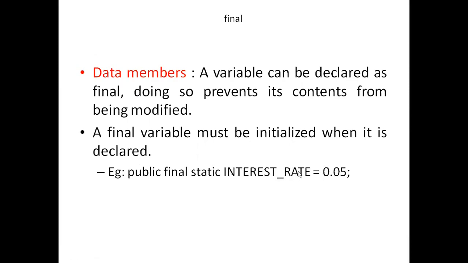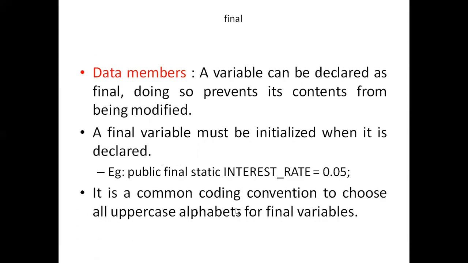INTEREST_RATE. Generally, these constants are written in capitals. INTEREST_RATE is equal to 0.05. This is a final variable which won't change, which is a constant. It is a common coding convention to choose uppercase alphabets for final variables. This is with data members. When you use final with data members, we are making it a constant.